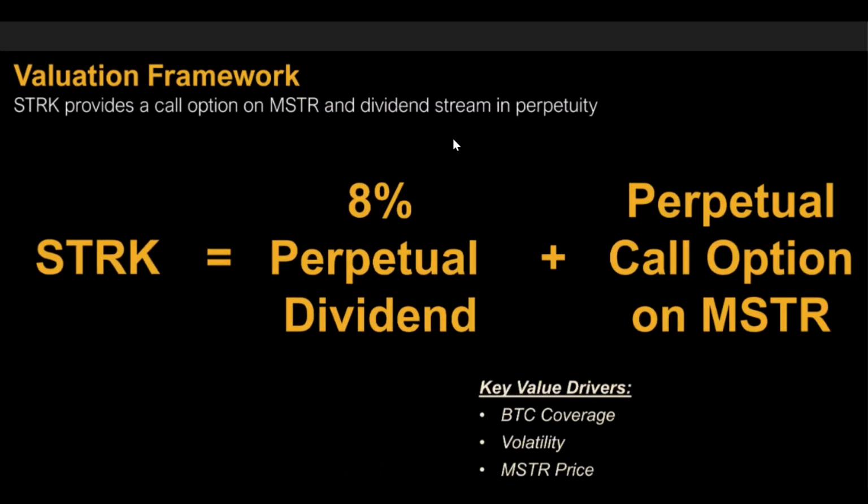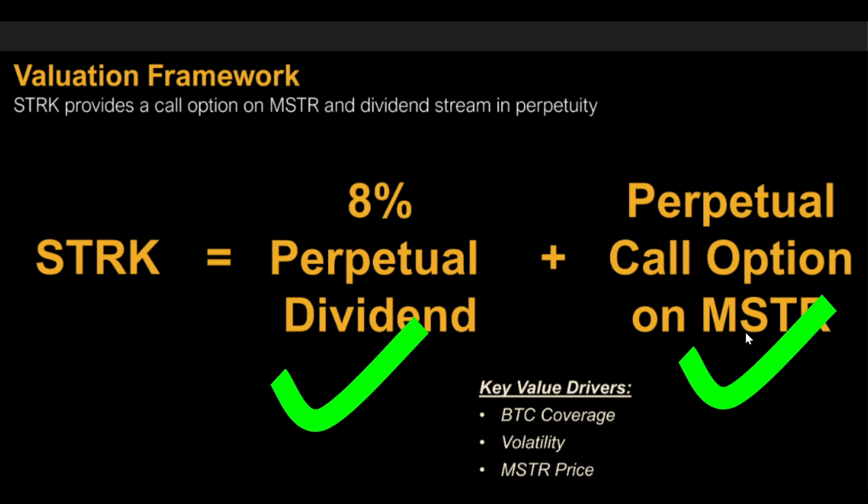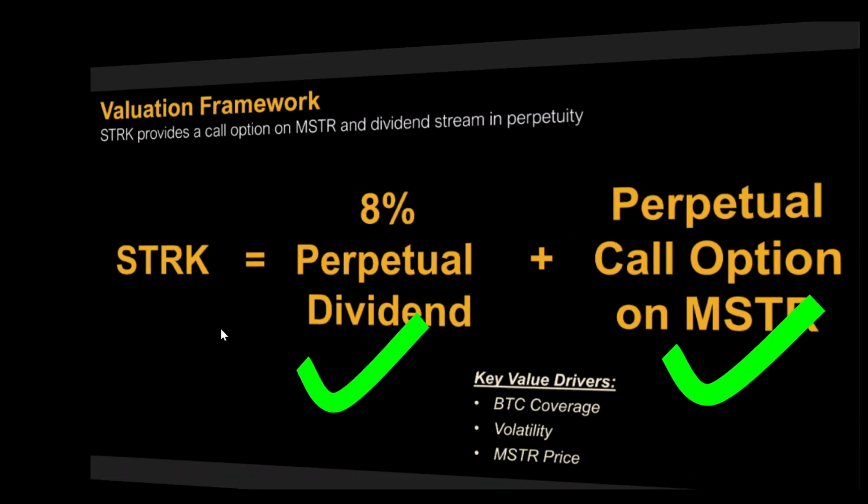So now, going back to the valuation framework, it looks like we basically have everything we need. We know the value of the perpetual call option. That's basically just a tenth of MSTR common, assuming volatility is high. And we know the value of the 8% perpetual dividend, and that is just the $8 per year divided by whatever interest rate assumption we have. So now that we have both of these, we can add them together and we get the STRK price.